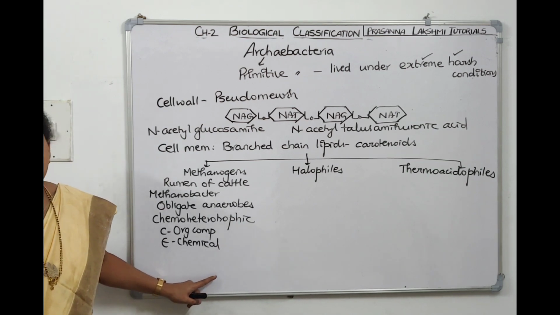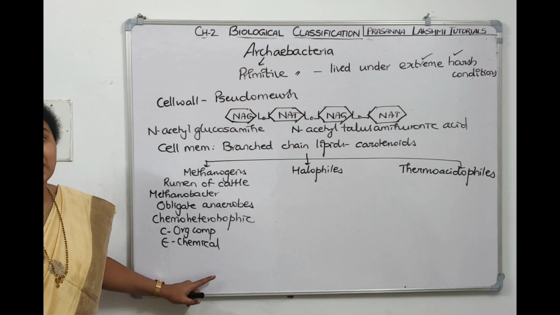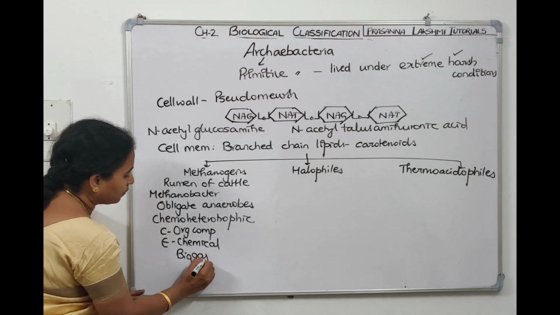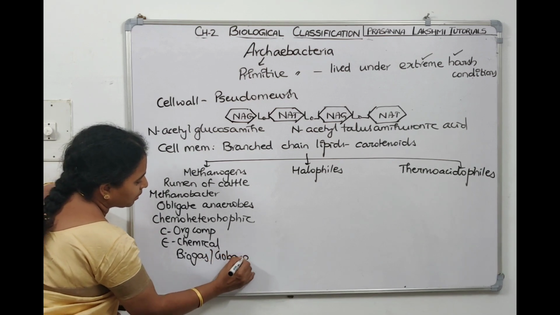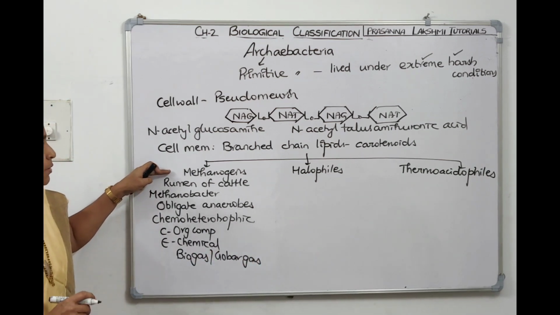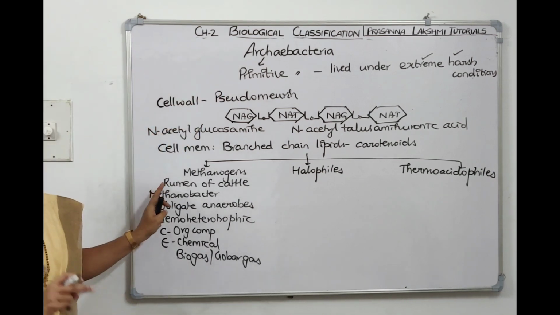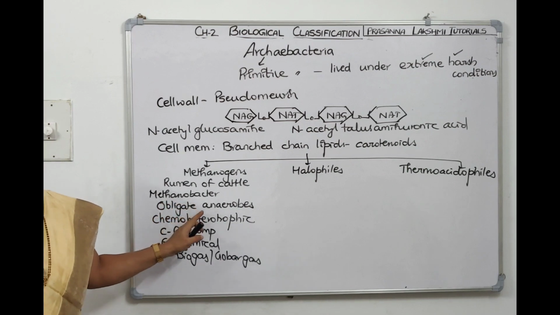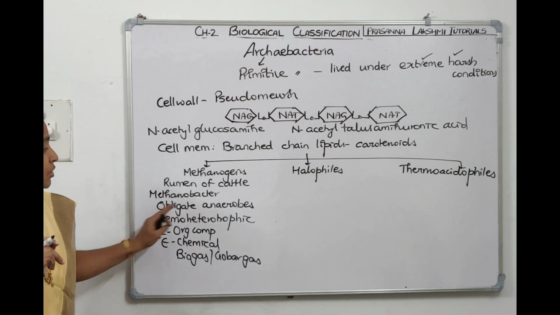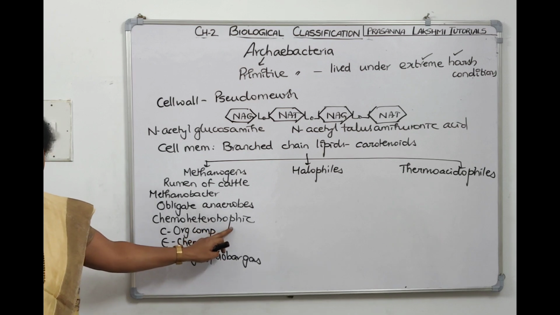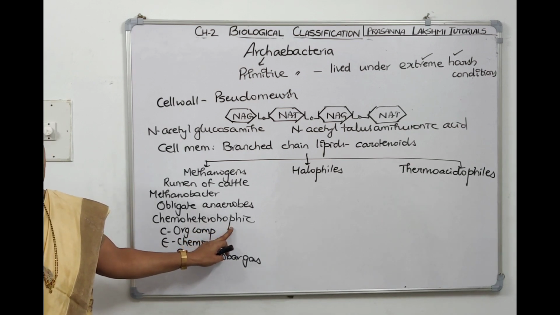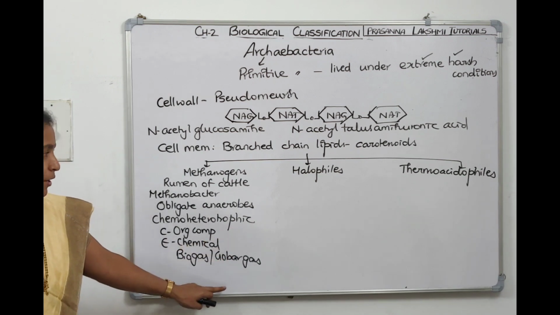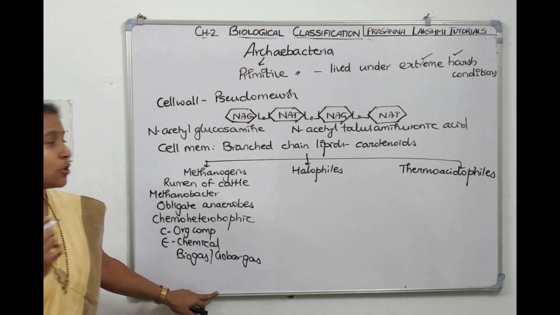Methanogenic bacteria convert organic acids into methane, biogas. They help in biogas production, which is also called gobar gas production. So what did we study about methanogens? They come under Archaebacteria. They are seen in the rumen of the cattle. An example is Methanobacter ruminatum. They are strict anaerobes. They are chemoheterotrophic, so carbon and energy both they get from oxidation of organic compounds only. They make biogas.